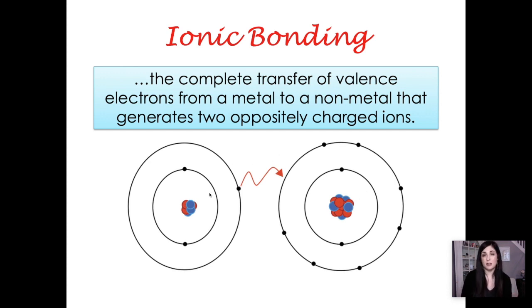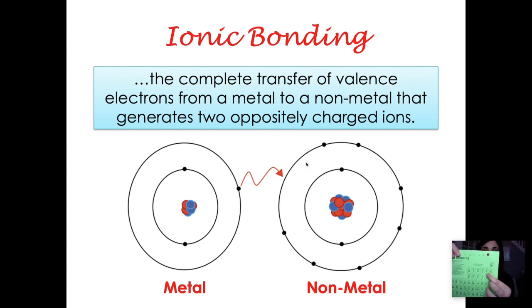Lithium is very unstable and fluorine is also very unstable. So in order for them to lower their potential energy, fluorine, which is the nonmetal, is going to rip an electron away from the metal. That's because fluorine wants to gain 1 more electron to be just like neon. And that's exactly what it's going to do. Fluorine's ripping that electron away from lithium, because when lithium loses that 1 electron, 3 minus 1 gives me 2, it has the same electron configuration as helium, which is really what makes it stable.